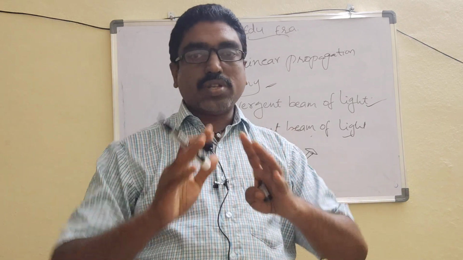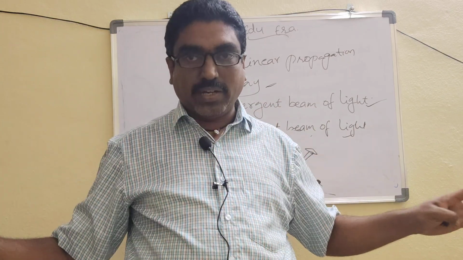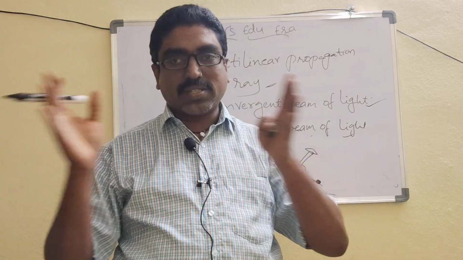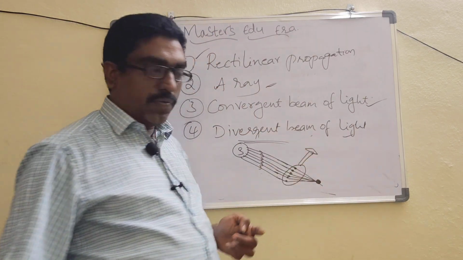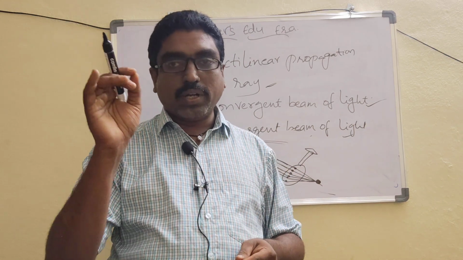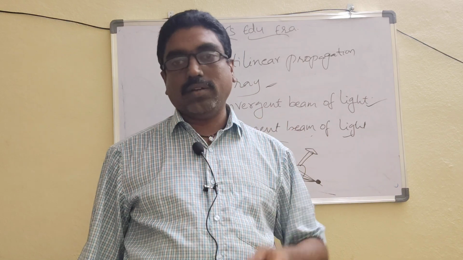So in all directions these light rays have emerged. This spreading of light rays from a single point source is called a divergent beam of light. So these are the four very important characteristics of light which we have to remember.